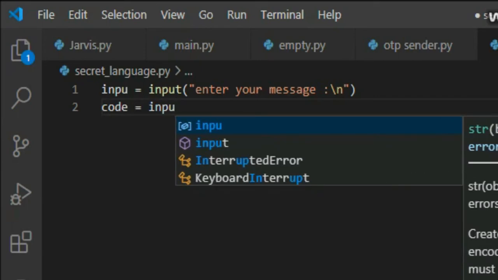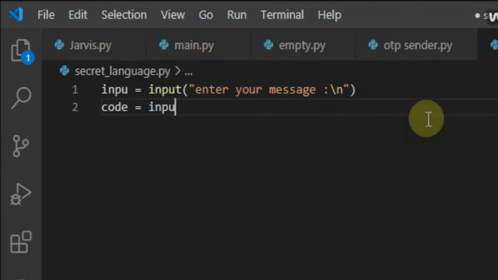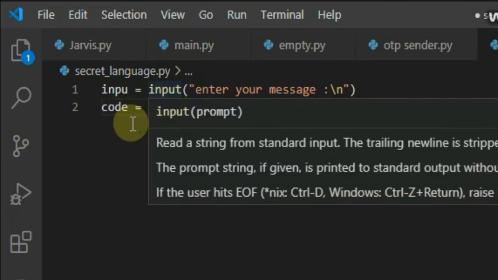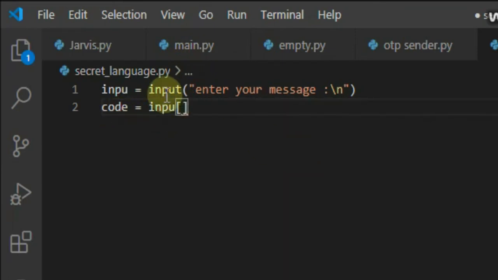Then we need to do this certain command: square brackets, then colon two times, and then -1. This is the important thing that runs the whole command system.